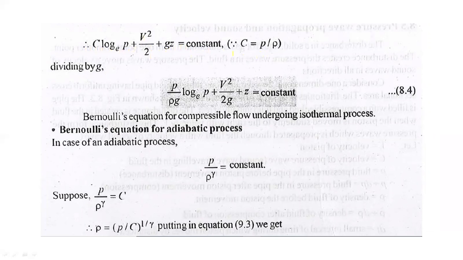If we convert this C into P upon rho, we get P upon rho log P plus V square upon 2 plus GZ is equal to constant. Dividing by g, we get P upon rho g log P plus V square upon 2g plus Z is equal to constant. This is the Bernoulli equation for compressible flow undergoing an isothermal process.